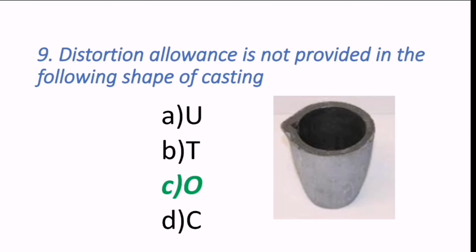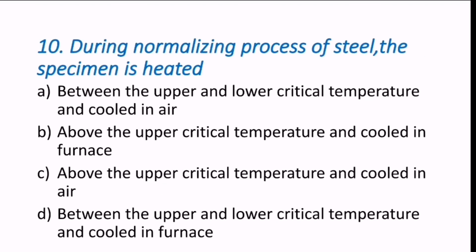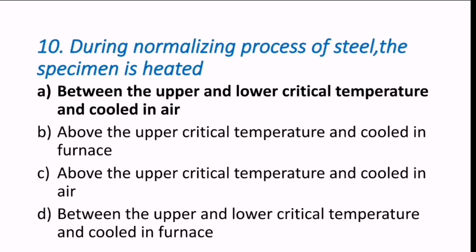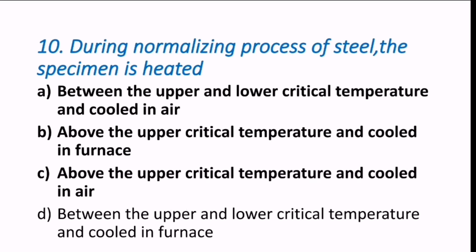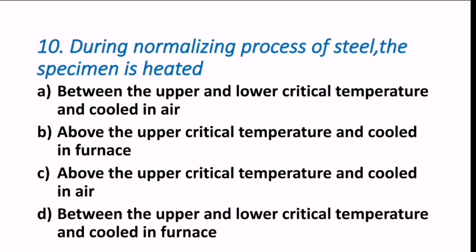10th question reads, during normalizing process of steel, the specimen is heated. So it may be heated between the upper and lower critical temperatures and cooled in air, or above the upper critical temperature and cooled in furnace, or above the upper critical temperature and cooled in air, or between the upper and lower critical temperatures and cooled in furnace.